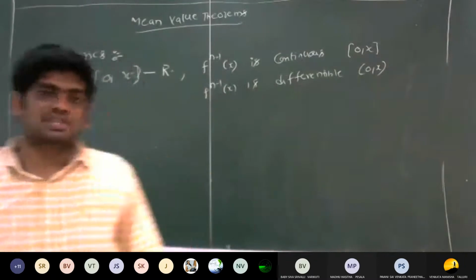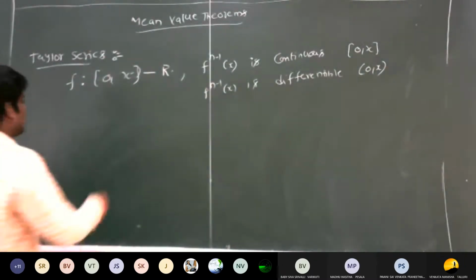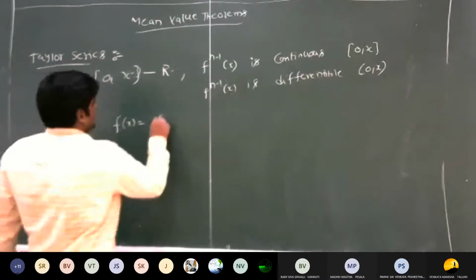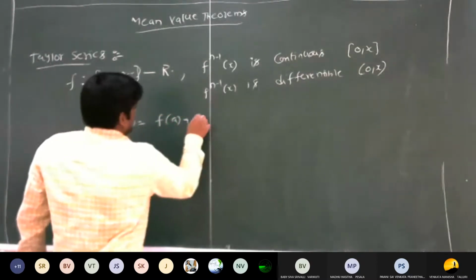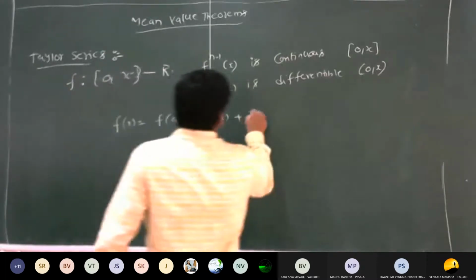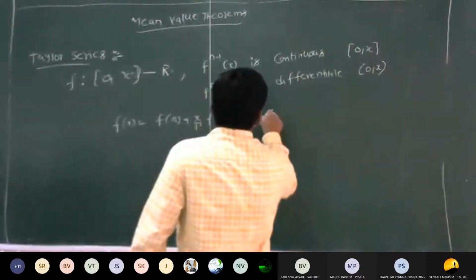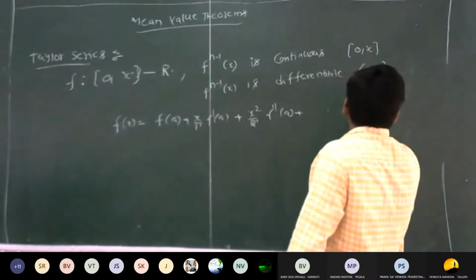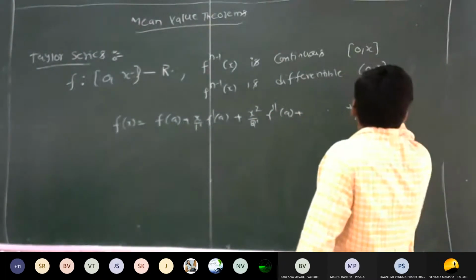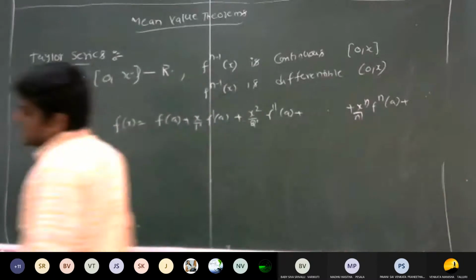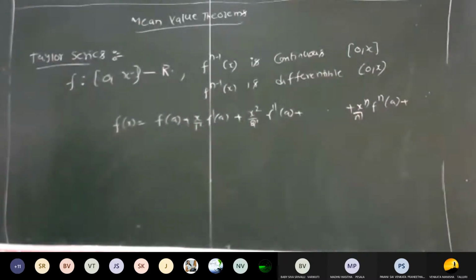For such types of functions, there exists a series, that is, f of x is equal to f of a plus x by 1 factorial into f dash of a plus x square by 2 factorial into f double dash of a, and so on, plus x power n by n factorial into f n of a, and so on. So this is called the Taylor series. It is a very simple one.